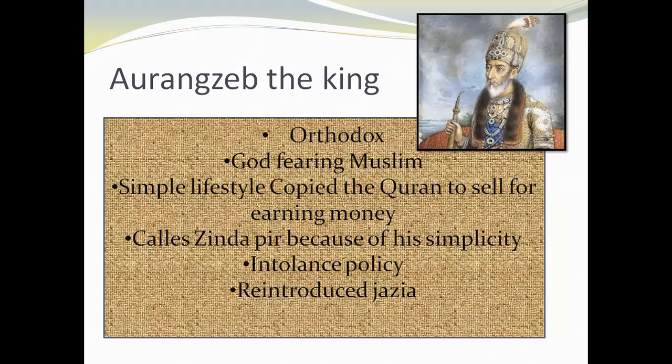Now, what kind of king was he? First of all, he was very orthodox, very strict. Orthodox means a person who doesn't tolerate or compromise in religious matters. Those are known as orthodox persons. He was a God-fearing Muslim, one of the finest and most perfect namazis, as we say among Muslims. He used to pray on time and everything.